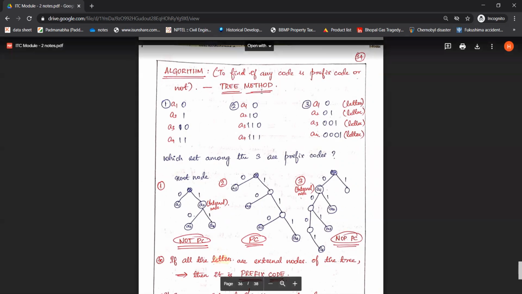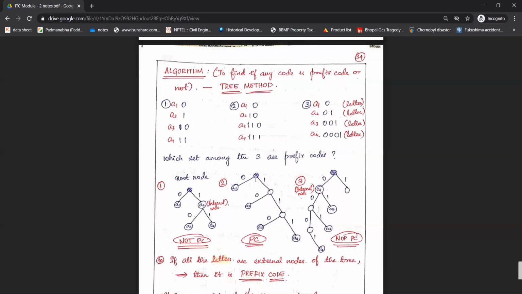Next, let's consider the second set. First, I'll write the root node, branch it into two branches, and name them 0 and 1. The code word for A1 is 0, so I'll terminate branching over here and write it as A1. And then A2, the code word is 1, 0. So the 1 I have over here, I'll branch into two different branches and name them 0 and 1 respectively. 1 and 0 is the code word for A2, so the branching is terminated over here and the name of that particular node is A2. So the code word for that is 10, as you can see here.